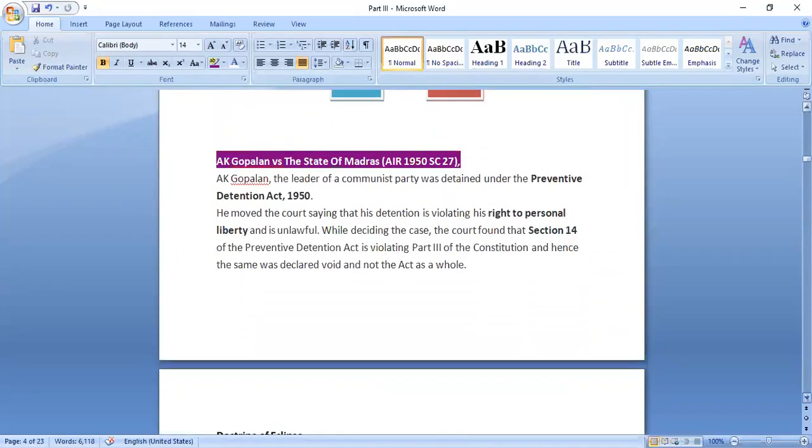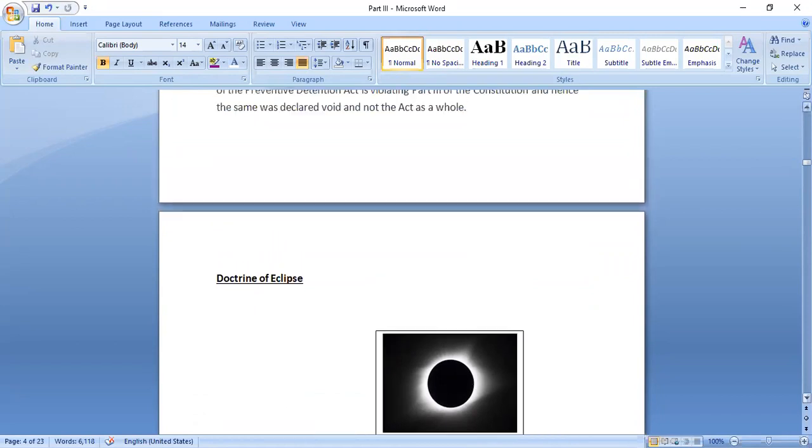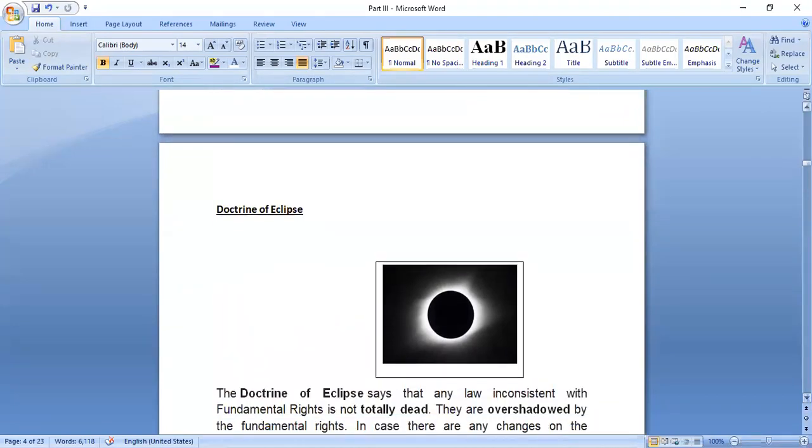And here what we say is that whatever we have decided would not be valid, it's not like that part would be dead or repealed. For the time being, that part would be overshadowed, and then again it may be applicable. So it's not like either one may be applied; it basically explains the concept. The first one says that it may be the entire act or one provision only. And here, whether it is the entire act or one provision only, we would overshadow it with fundamental rights, not like it would be totally dead.